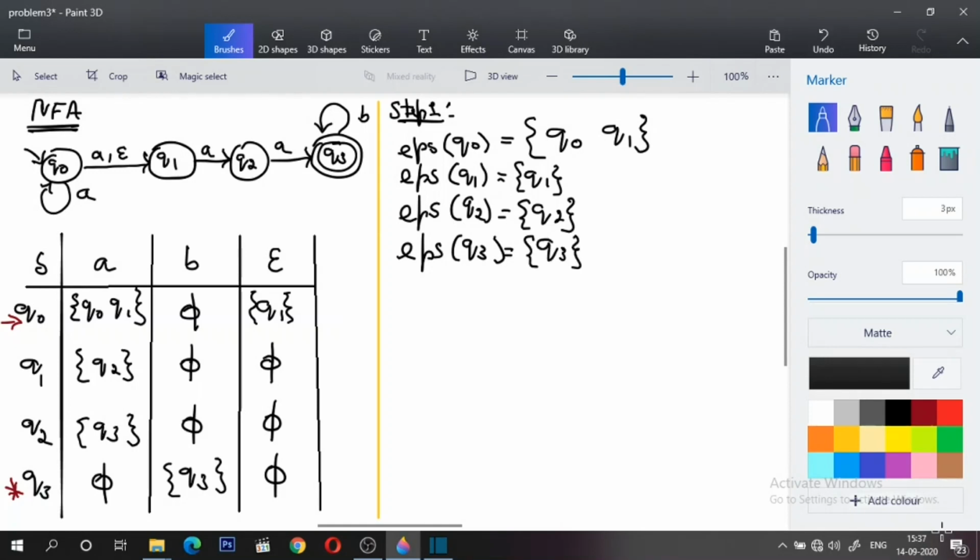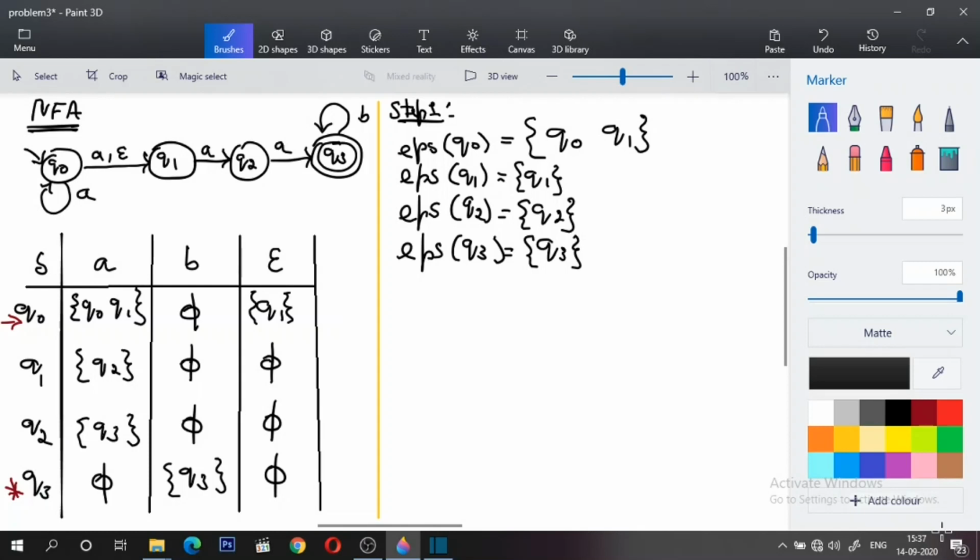See, epsilon closure can never be empty because at most, upon encountering epsilon, or in other words, upon not encountering any string, I can remain in the same state, right? Or the machine can remain in the same state. So it can never be empty. So the minimum value in my epsilon closure set will be itself.